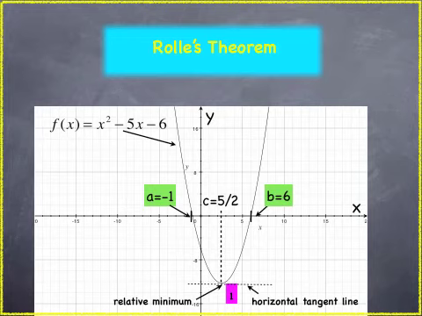We also see it's a smooth curve, which means it's differentiable, and we can draw a horizontal tangent line to that curve, and that is where the first derivative of that curve would be 0. And guess what? If we follow up to the x-axis, we find out that that concurs with what we just found. The x value, where the first derivative of our function is 0, our c is 5/2, which we just analytically calculated. And that happens to occur within our interval.